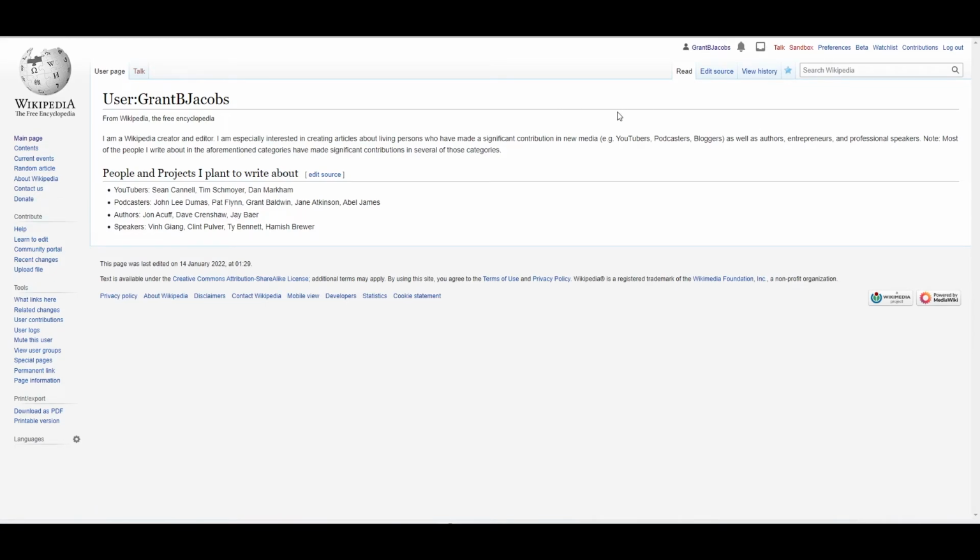Another thing that you'll notice is up here where it has a link to my user page. Remember how this used to be red, like these pages? Now it is blue. Well, it's purple because I've clicked on it. But that means now there's an actual page for that. So I don't have a talk page yet, and I haven't created a sandbox page yet. But I have created this page, so when you click on it, it will take you to a page instead of an editing page or anything like that. So that's just a quick overview about the user page and the talk page.